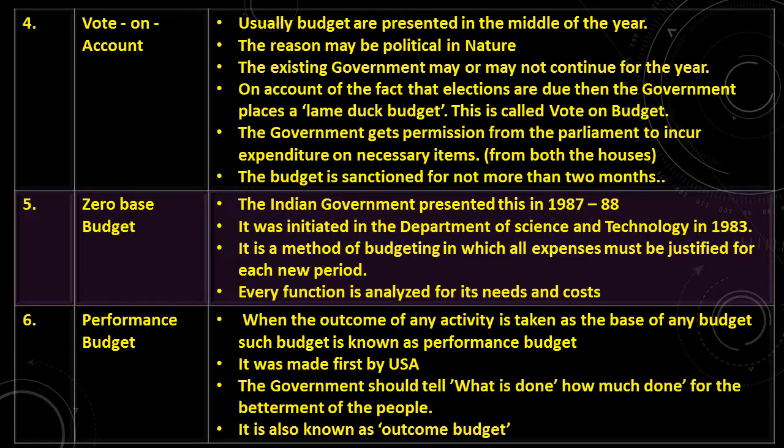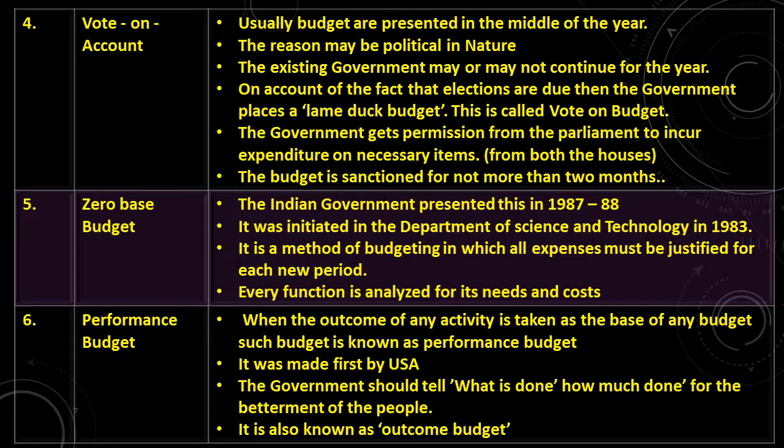The government gets permission from the parliament to incur expenditure on necessary items from both the houses. This type of budget is sanctioned for not more than 2 months. I hope you understood what is this vote on budget. If the government is presenting a budget and their period is going to end within 1 or 2 months, then the type of budget that they present is called a lame duck budget. For this budget, they have to get the permission from both the houses of the parliament, and the permission will be sanctioned only for a month or 2.